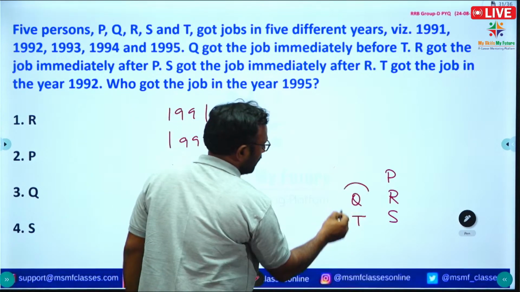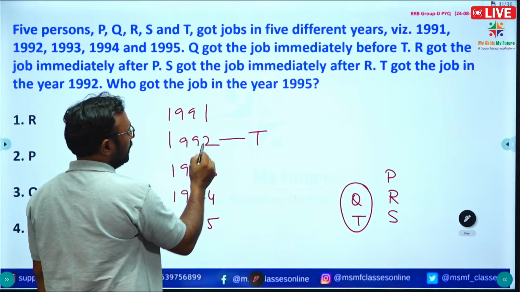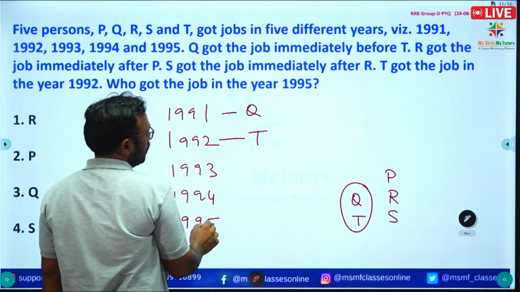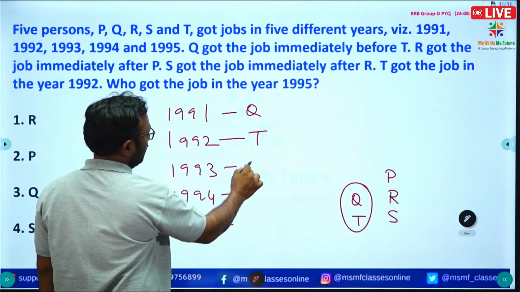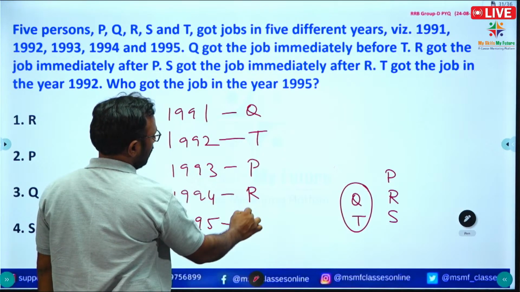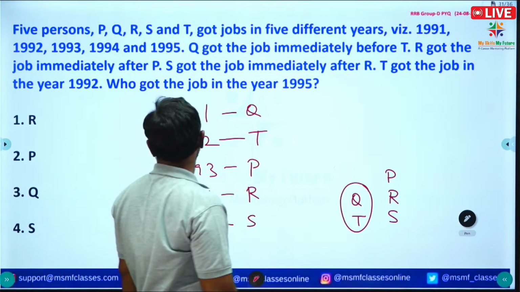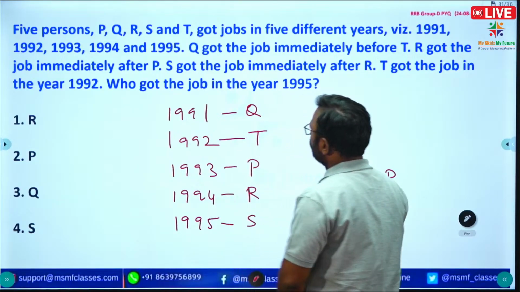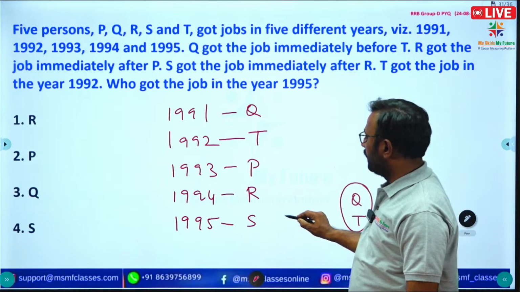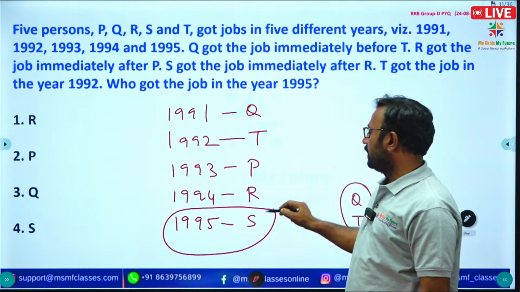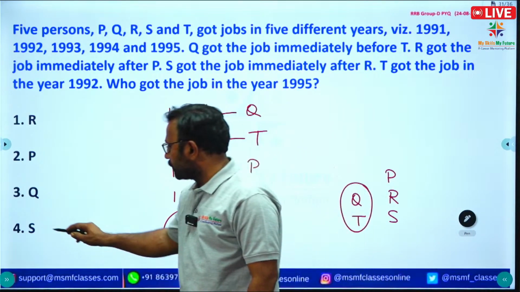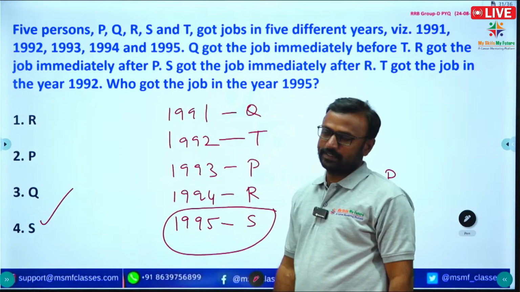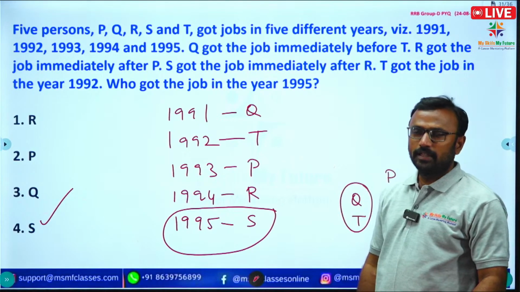According to the information, Q got the job immediately before T. So only 3 positions are pending. We can fill these positions with P, R or S. So who got the job in the year 1995? S got the job in the year 1995. Option 4 is correct, S.